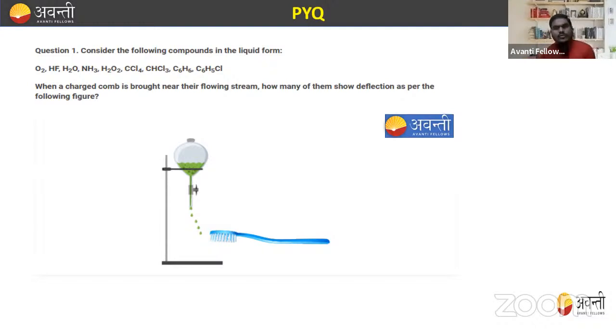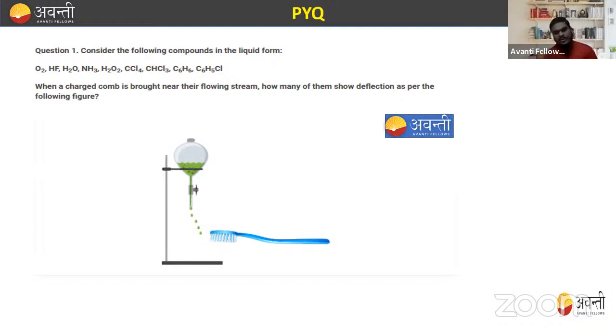Sure. So I read the question for you. Consider the following compounds in the liquid form: O2, HF, H2O, NH3, H2O2, CCl4, CHCl3, C6H5Cl. When a charged comb is brought near their flowing stream, so this is the comb, a charged comb. They are already charged and brought near their flowing stream. How many of them show deflection as per the following figure?